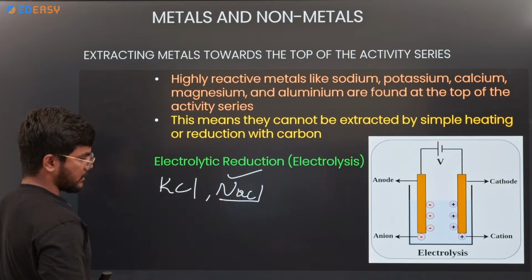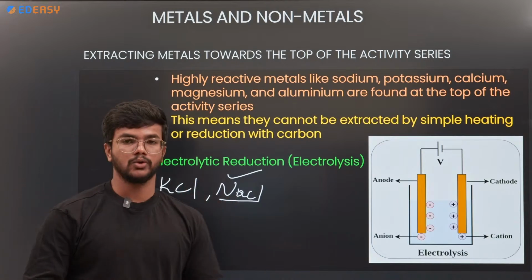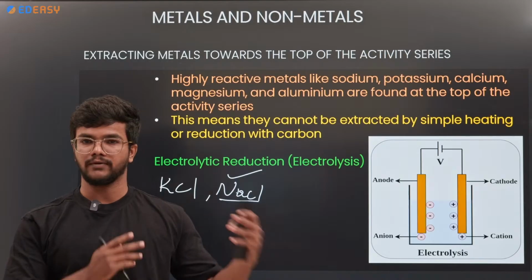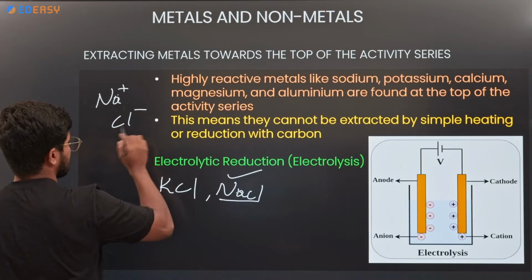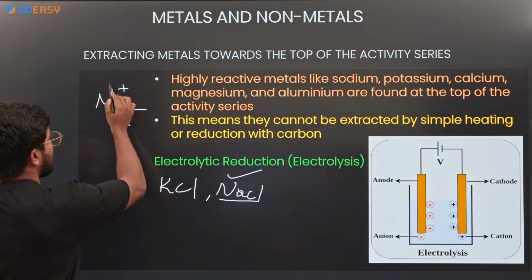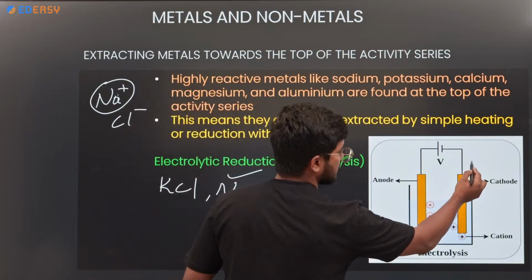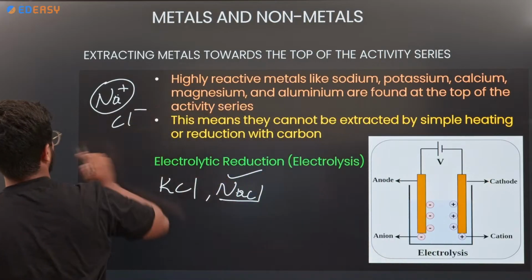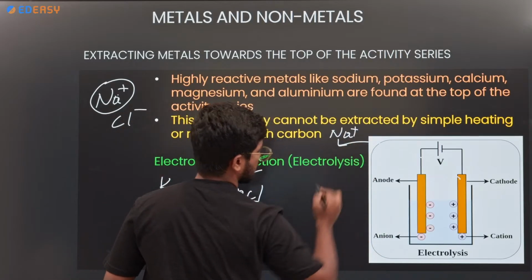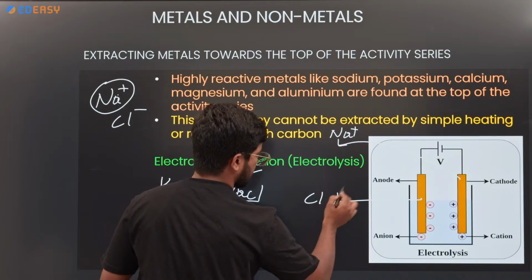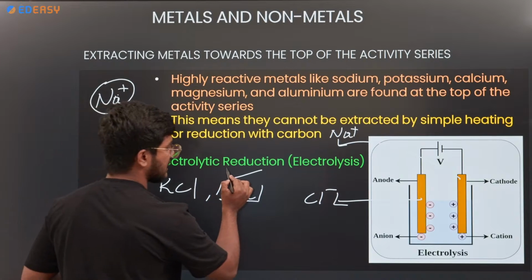When salt is dissolved in water, it gives two ions, a plus ion and a minus ion: Na+ and Cl-. The Na+ ions move towards the negative charge. So near the cathode we find sodium, whereas near the anode we find chlorine. And this method is called electrolytic reduction.